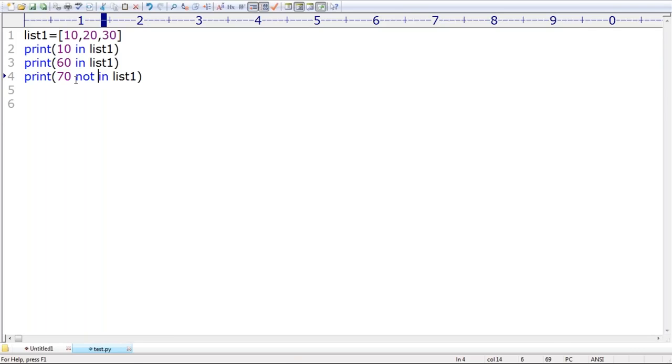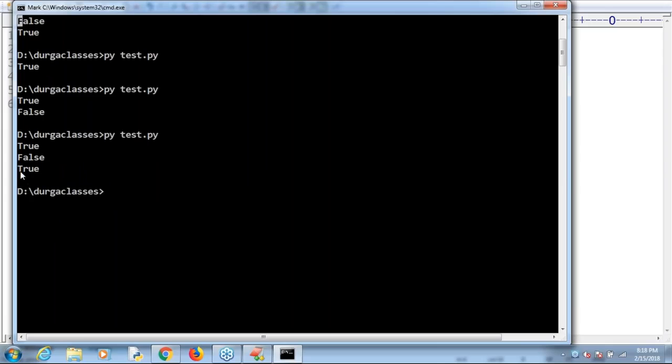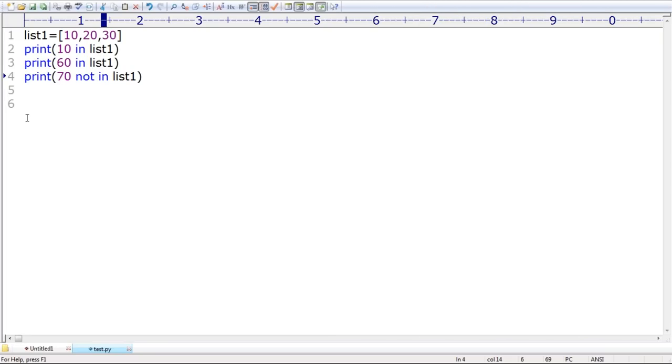True, because 70 is not in list 1. What is the answer by default we are going to get? True itself is the answer. Everyone can understand? That's all. This is about membership operators, right?